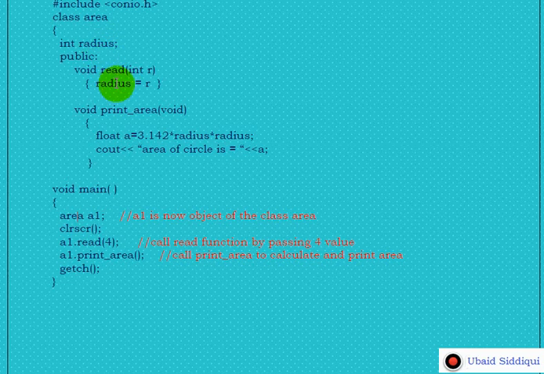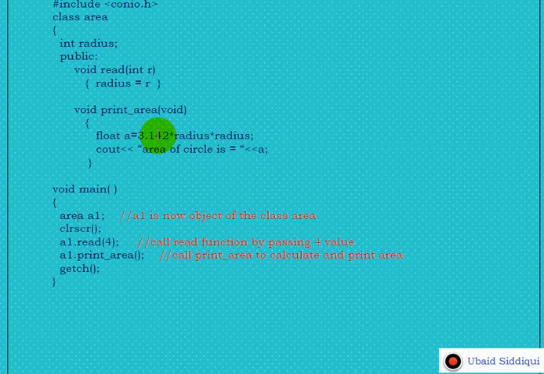After copying the value 4 into radius, we again call, with the help of object A1, the print area member function of class area. The control will transfer here, and these two statements will get executed. In the first statement, we declare a variable a equal to 3.142 multiplied by radius multiplied by radius.